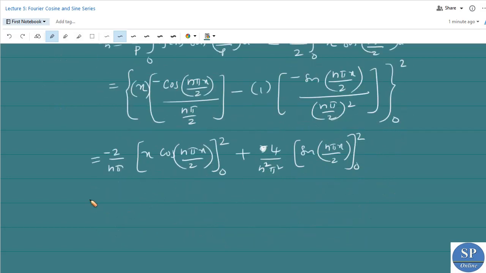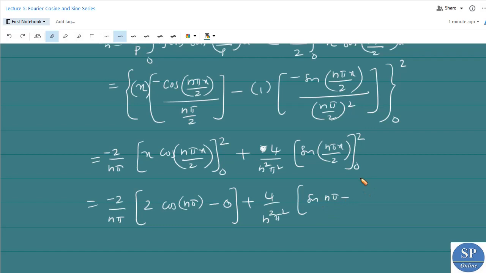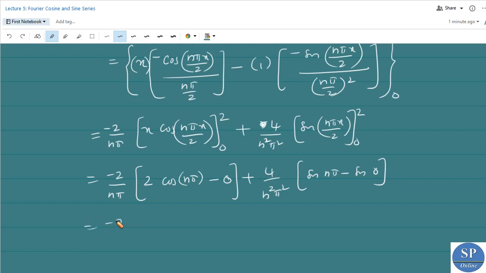Now applying these limits, we have minus 2 by n pi. When x equal to 2, we have 2 into cos n pi, right? Minus, when x equals 0, we have 0, plus 4 by n square pi square. Now when x equal to 2, we have sin n pi, minus when x equal to 0, we have sin 0. So this is equal to minus 2 by n pi, 2 into cos n pi is minus 1 to the power n, minus 0, plus 4 by n square pi square, sin n pi is 0 and sin 0 is also again 0.